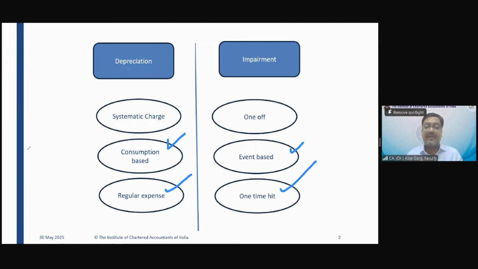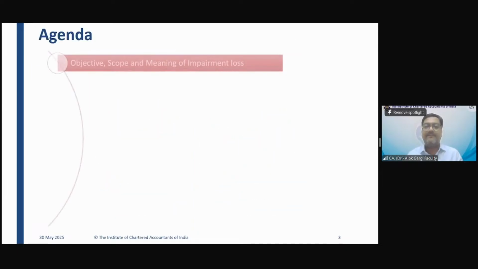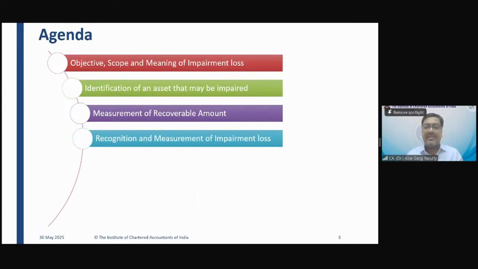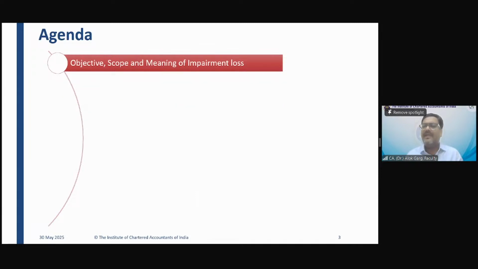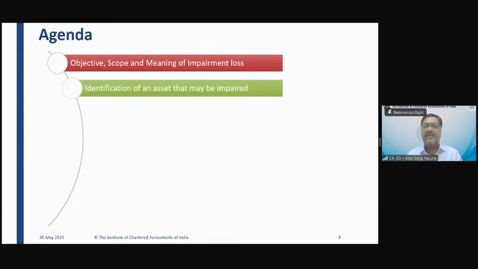Have you understood the difference between depreciation and impairment? Depreciation and impairment are separate line items in the P&L as per Ind AS 1, presentation of financial statements. If I talk about the agenda, friends: objective, scope, and meaning of impairment loss, theoretical part, identification of an asset that may be impaired.